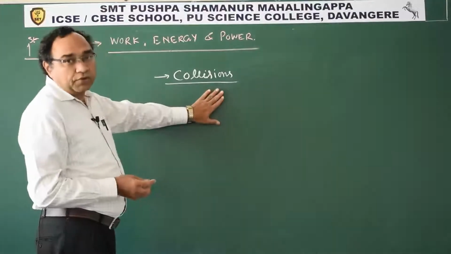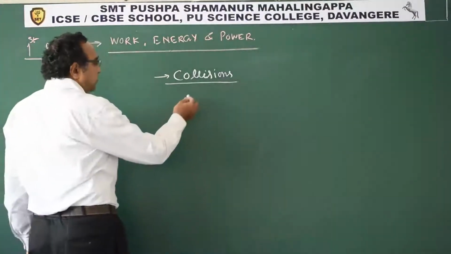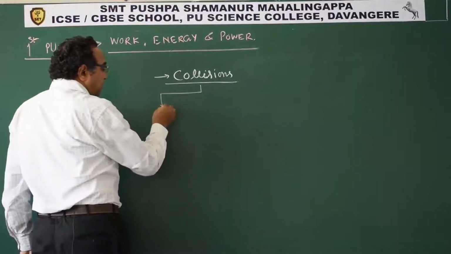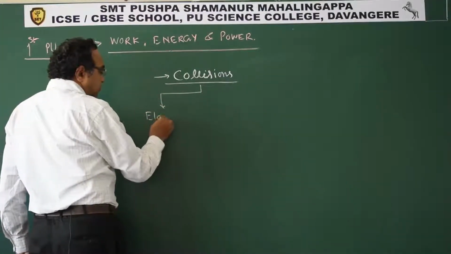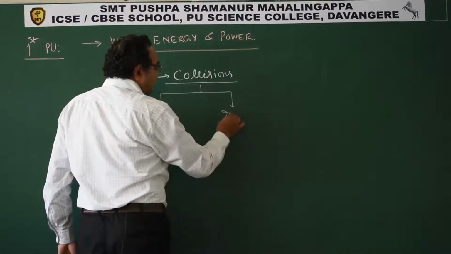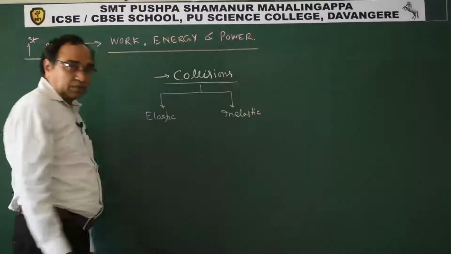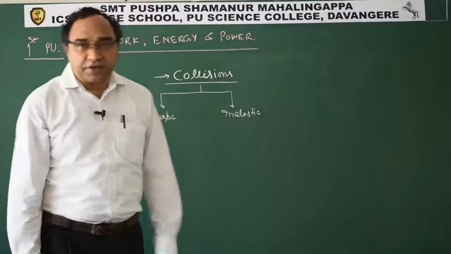Now when we talk of collision, it can be classified into two types. We can say elastic collision, and we can say inelastic collision. Now what is the meaning of elastic collision?